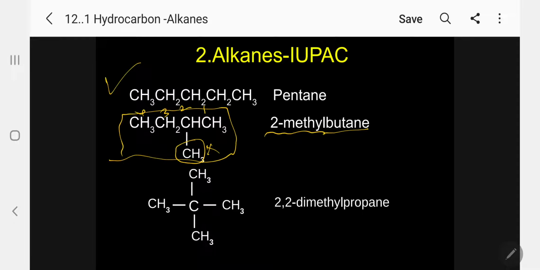So butane. The rule says select the longest chain, number it, and then identify substituents in alphabetical order. We have to remember everything here. The same way in this case, this is the main chain: 1, 2, 3. So 2,2-dimethylpropane. Kindly follow.